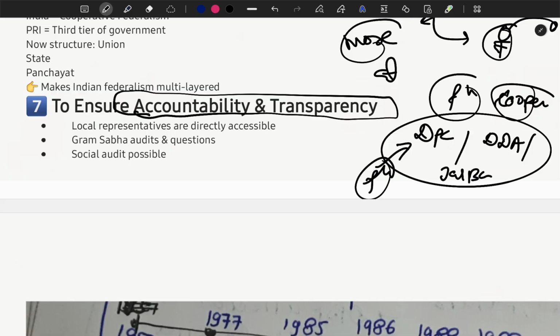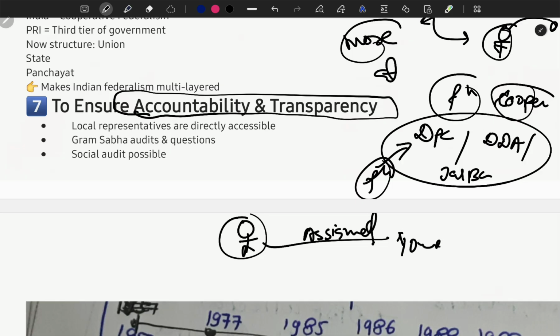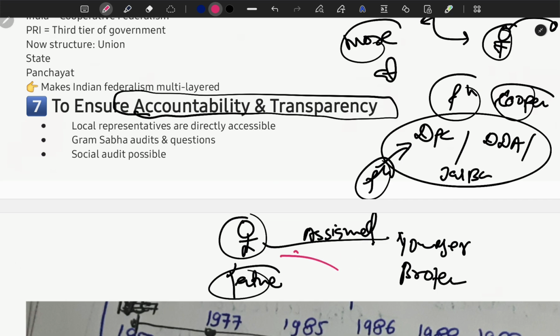As I told you, understand it like this: for example, you are an elder in your family and you have been assigned a role, or your father has given you some work. He has assigned a role to you. In this scenario, what will you do to impress your father?